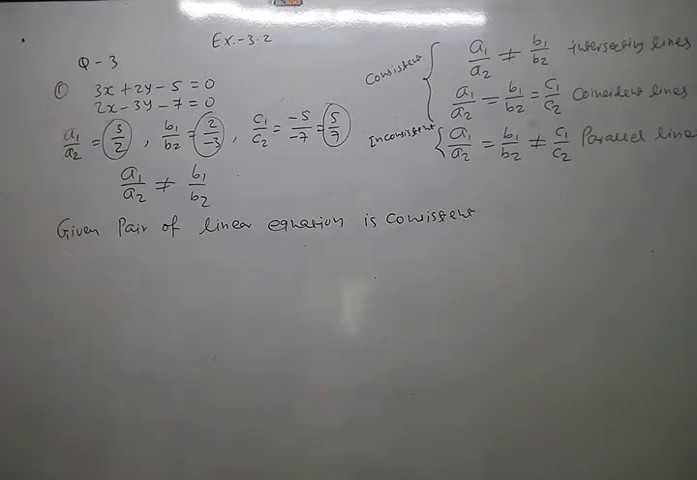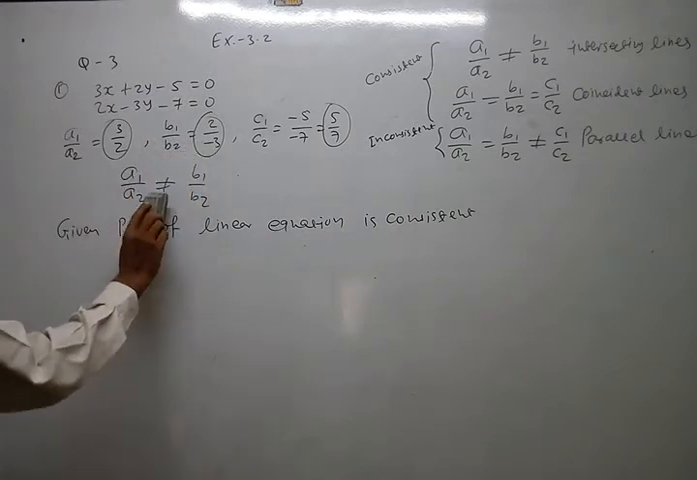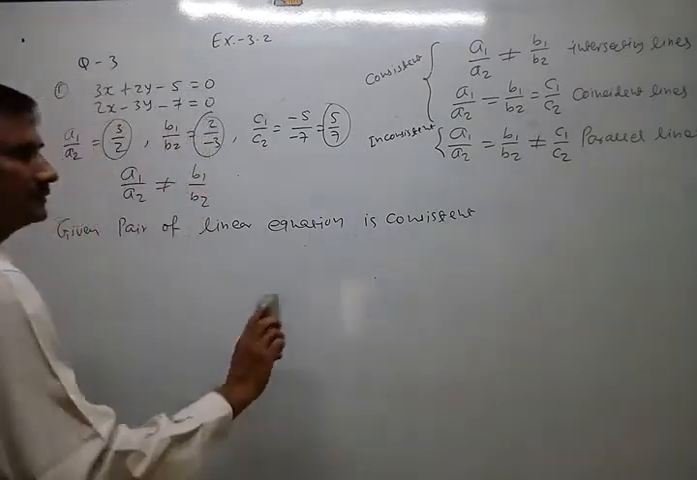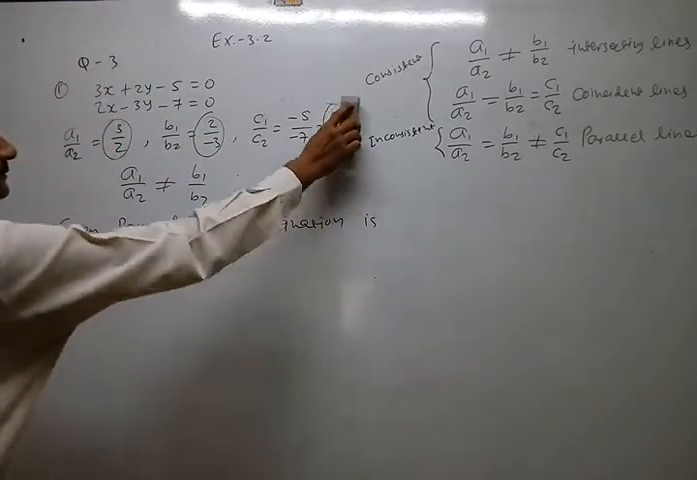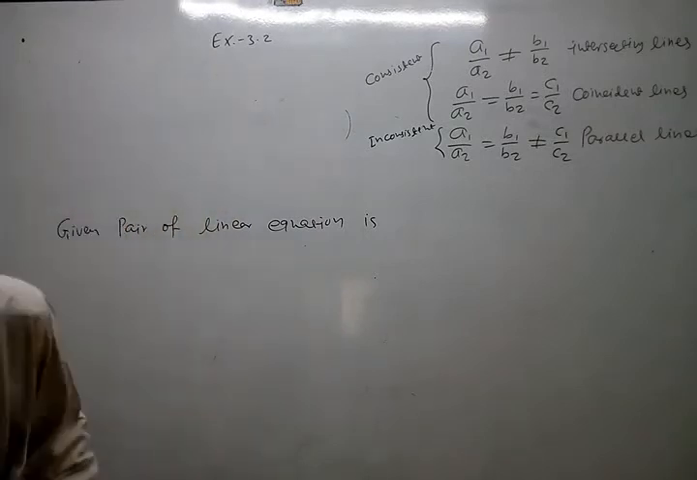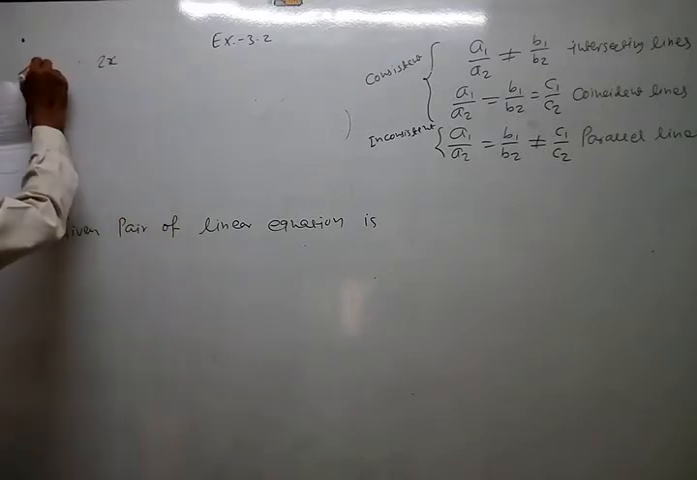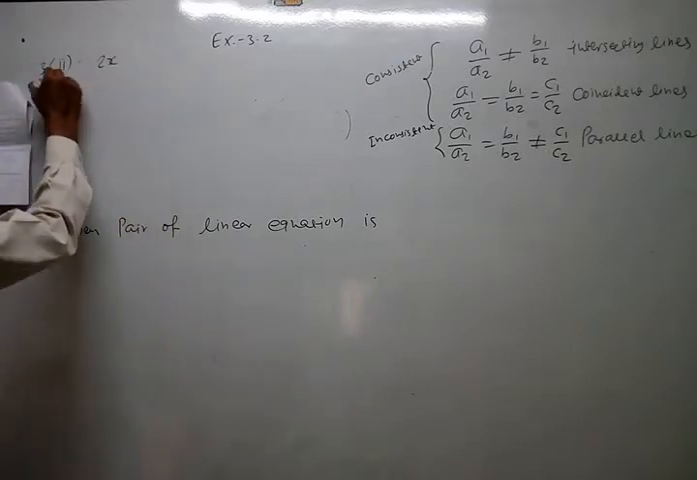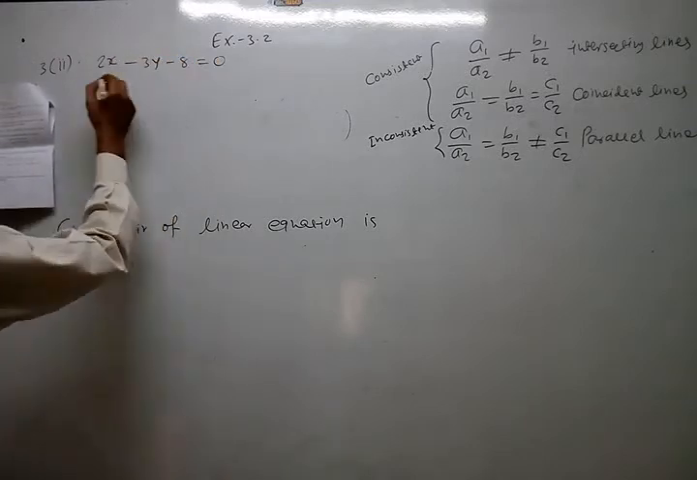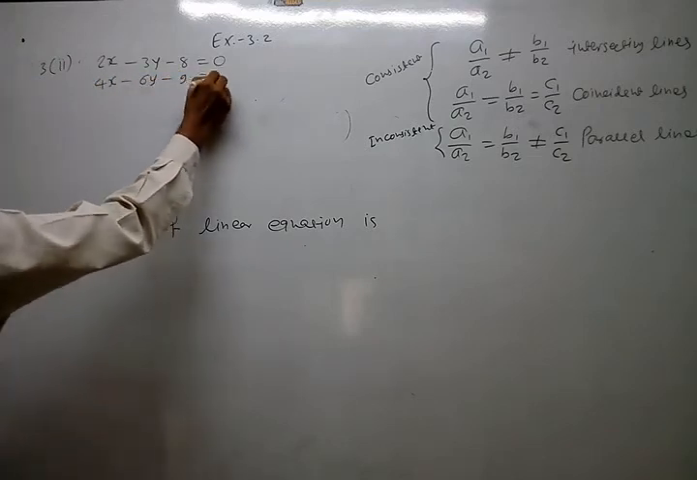Now look at number 2. Here the first two are different, unequal. So according to the first condition, I give the answer consistent. Now look at the second: 2x minus 3y minus 8 equal to 0, and 4x minus 6y minus 9 equal to 0.